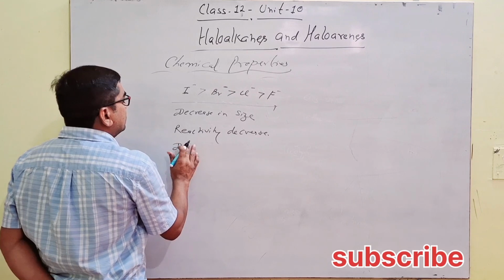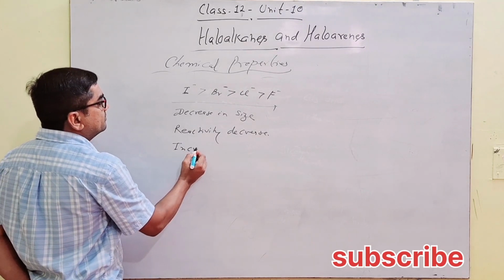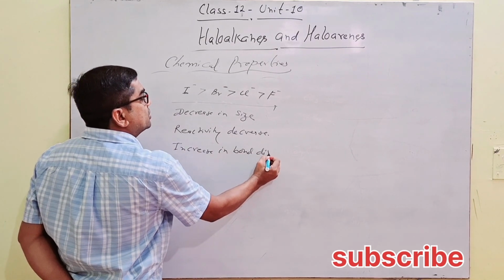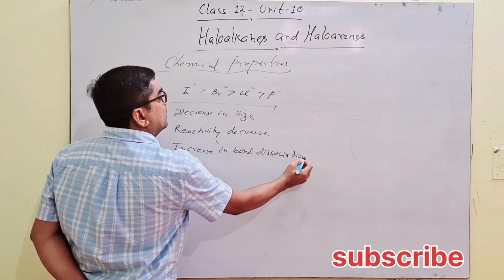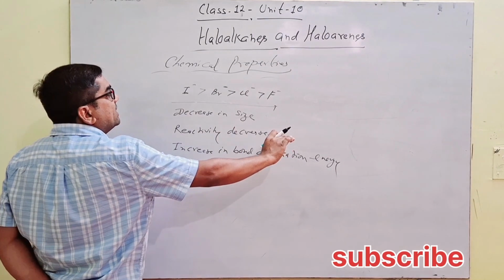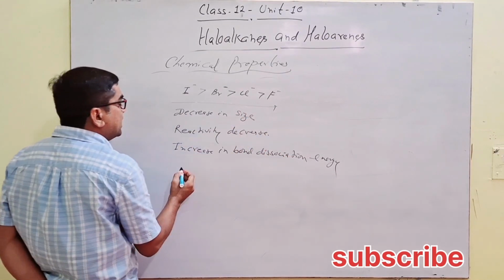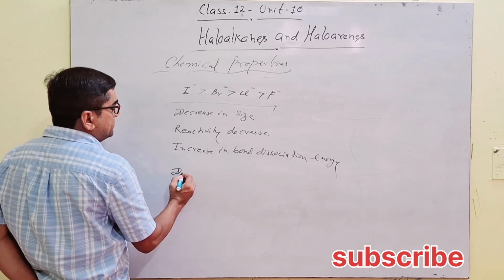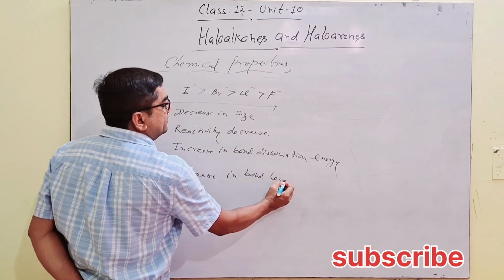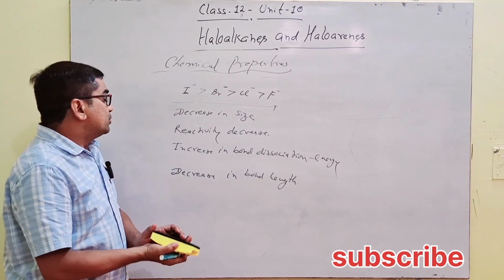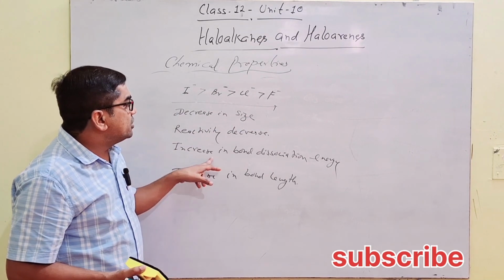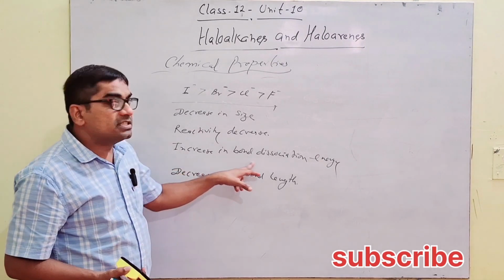Bond dissociation energy keeps increasing, that's why reactivity keeps decreasing, because the size is decreasing. You can also say decrease in bond length. So due to decrease in bond length from iodide to fluoride, their bond dissociation energy increases.